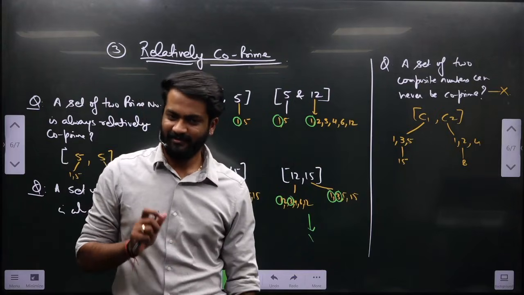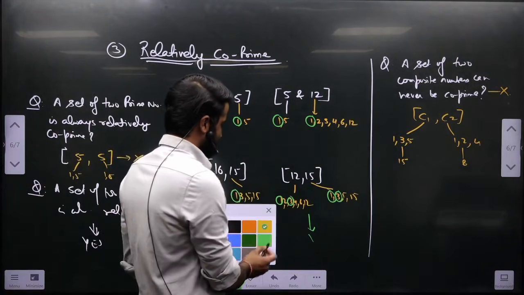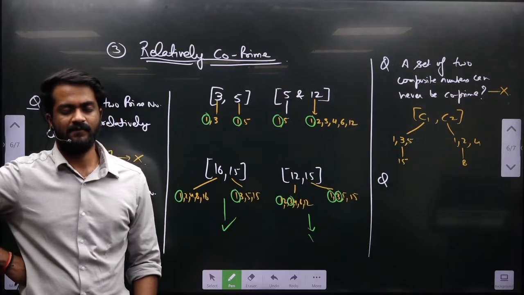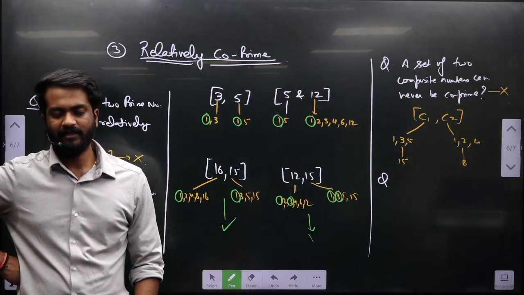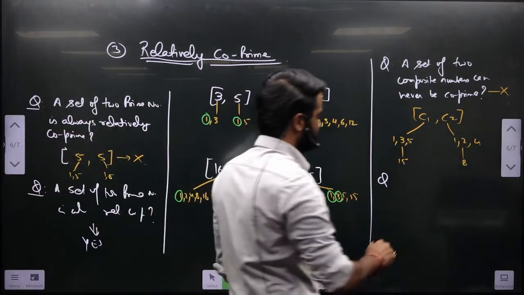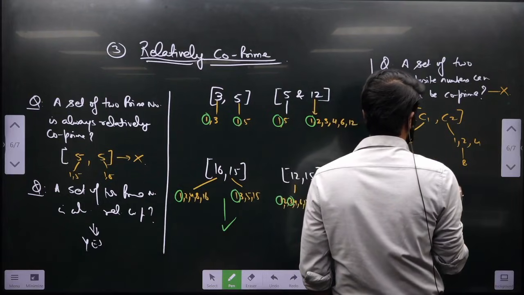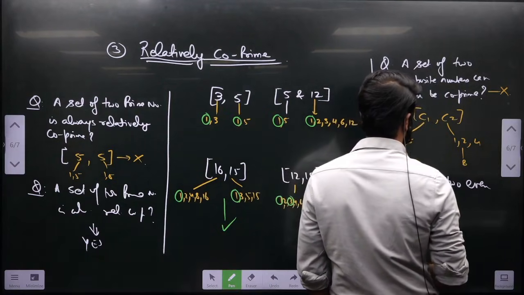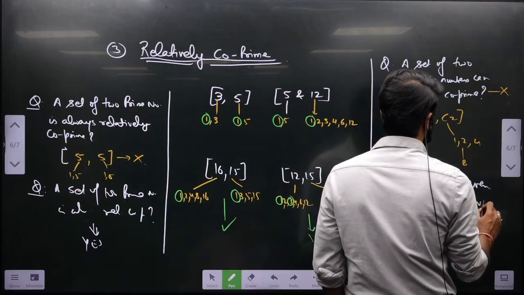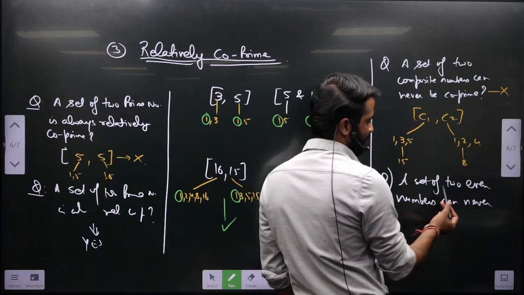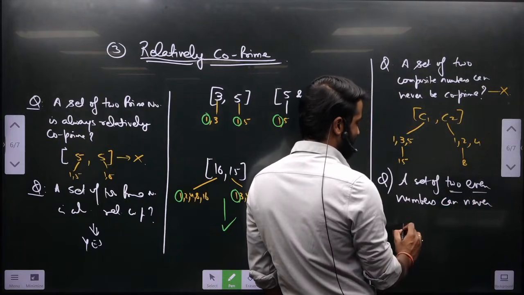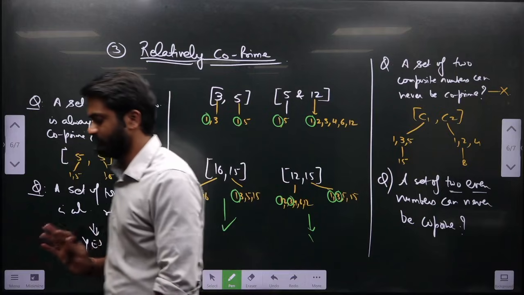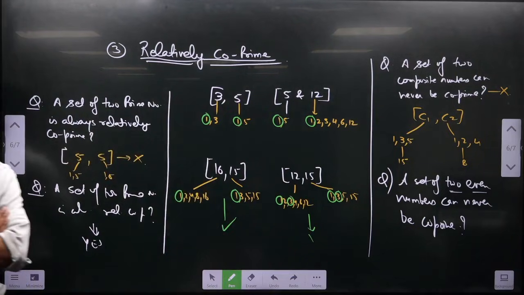Write one more. A set of two even numbers can never be co-prime. Do not speak, just think. Can never be co-prime.